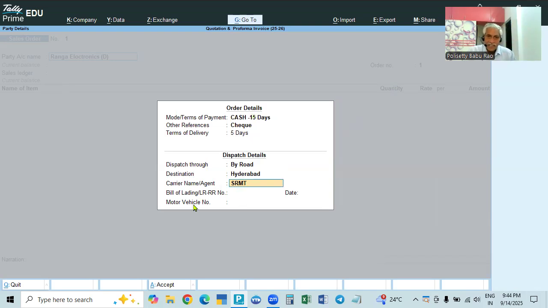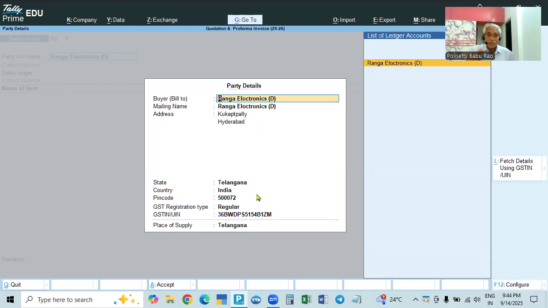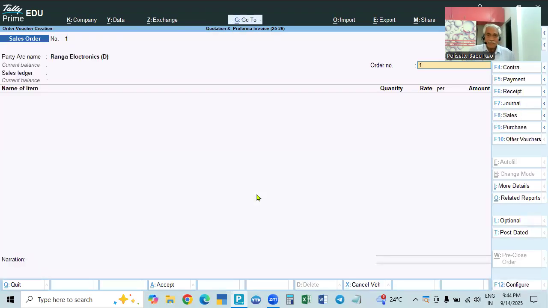In the quotation details, the motor vehicle number and LR number we will give when we send the goods. So accept. This is the party details. Accept. Now, this is a sales order, but actually we don't require that here.